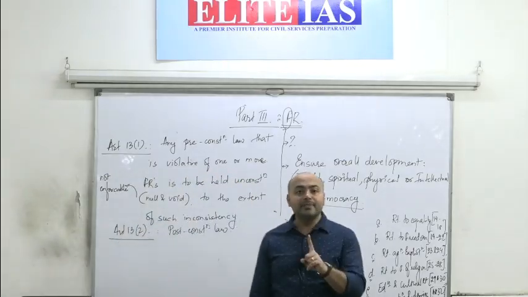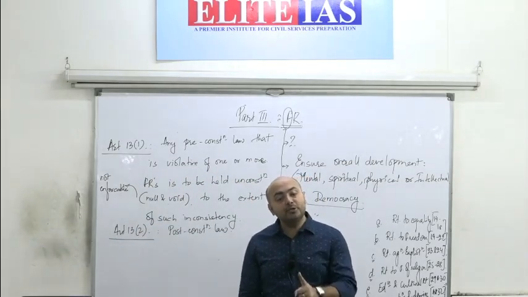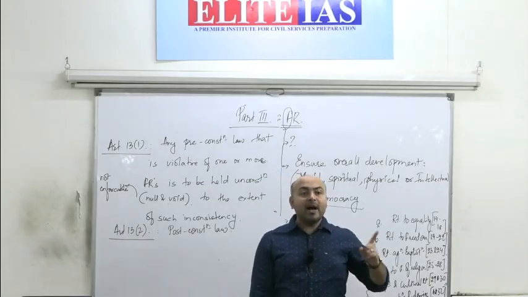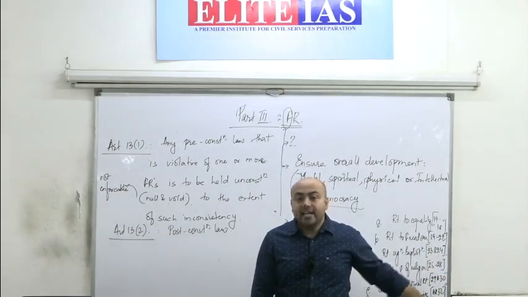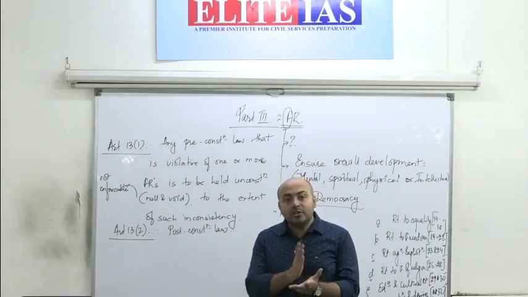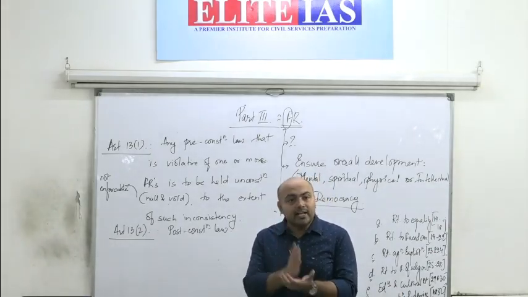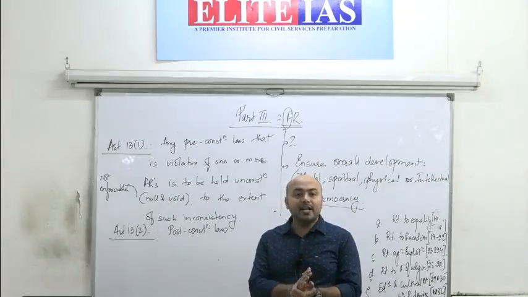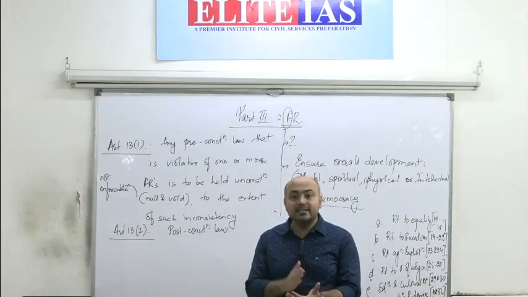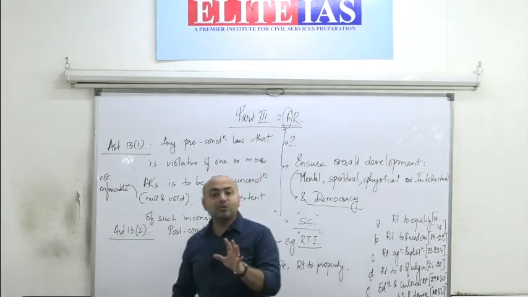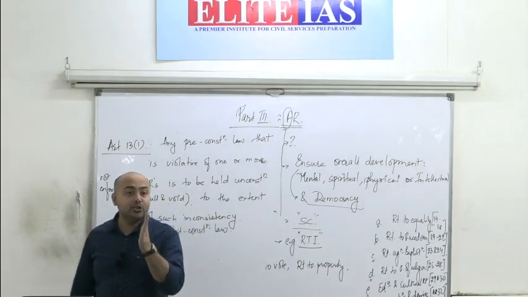they are automatically to be held unconstitutional. And similarly, if any post-constitutional law that is enacted by the Parliament of India or by any state legislature somehow contradicts fundamental rights, if they are not in consonance with fundamental rights, if they are inconsistent with fundamental rights, those laws are to be held unconstitutional.